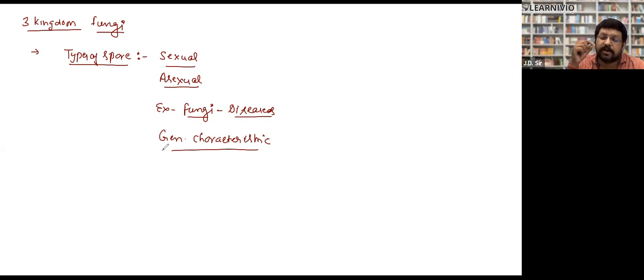Their cellular structure is different, their mode of nutrition is different, and their mode of reproduction is different. Then they came to know that they do not belong to the plantae kingdom, or to the family of plants. They are different organisms. After that, they separated them and made a different kingdom that is called fungi.